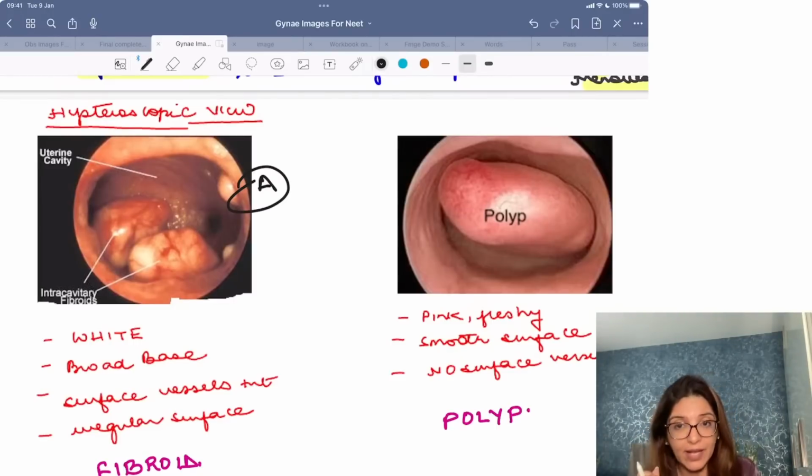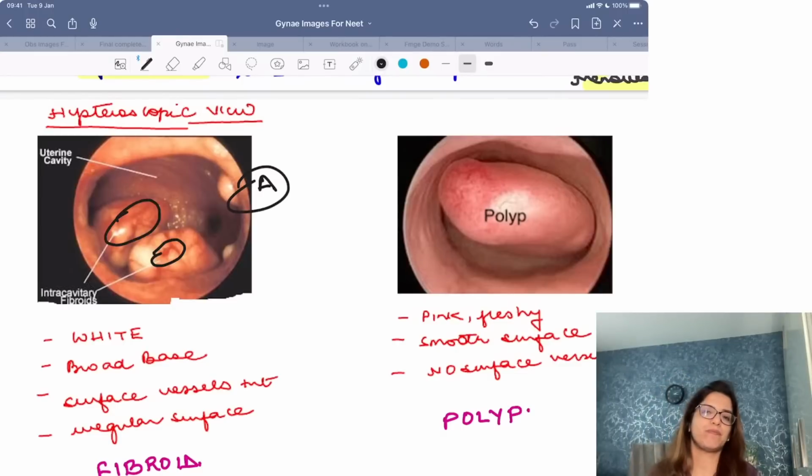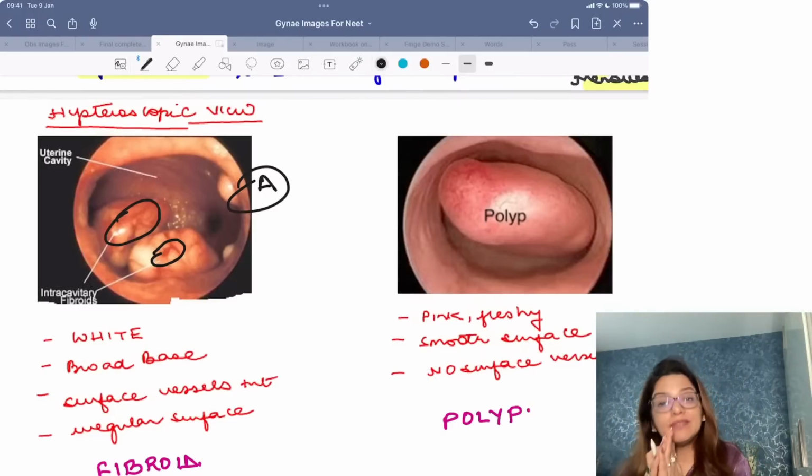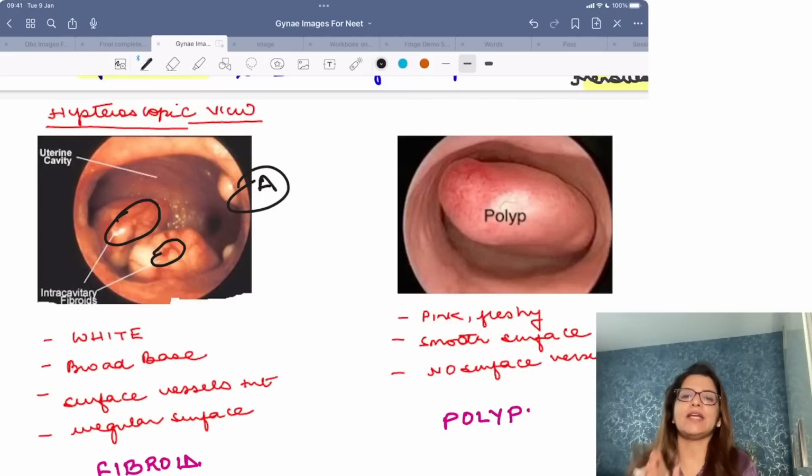It is pale and it is arising from a broad base, and I am seeing surface blood vessels. And as I told you, fibroid में pseudocapsule होता है, and this pseudocapsule has all the blood vessels. That means image A is an image of a fibroid, right?